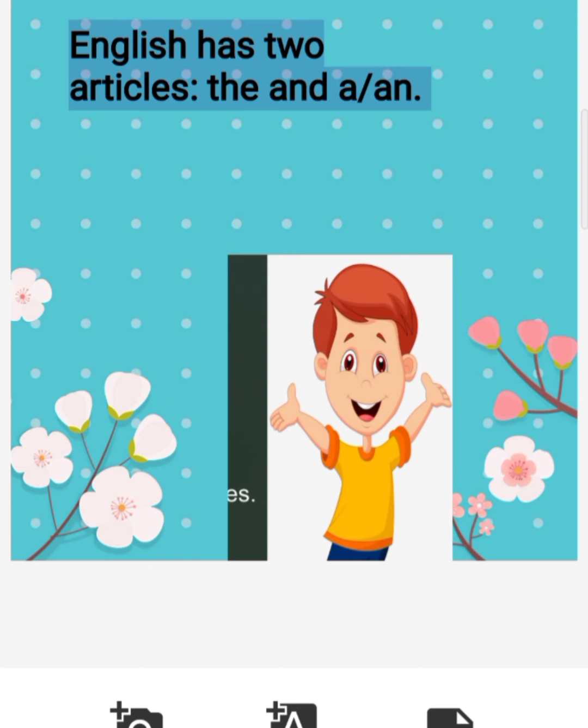Usually, children make the mistake of thinking that there are three articles, but no, there are two articles: the, and a and an. At places we can either use a or an. We cannot use both at the same time. So we have only two articles in English: the, and a and an.